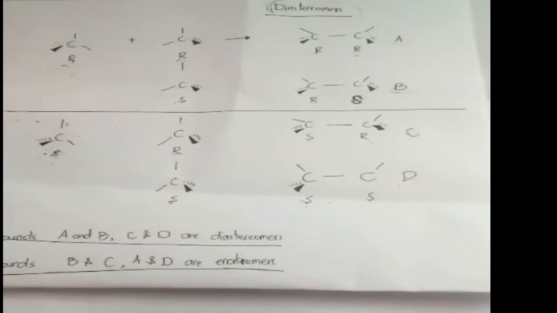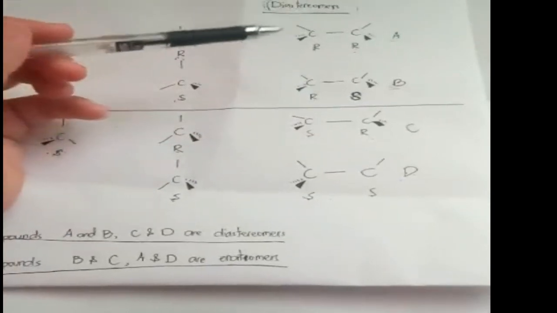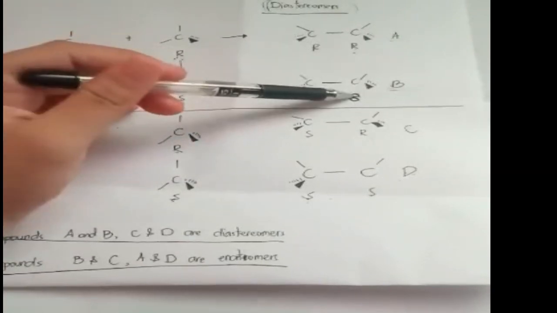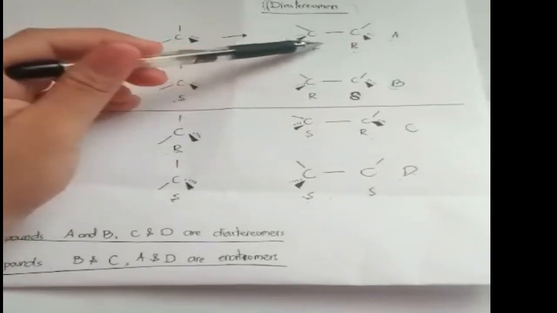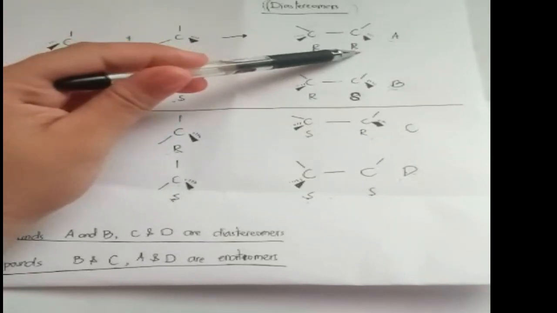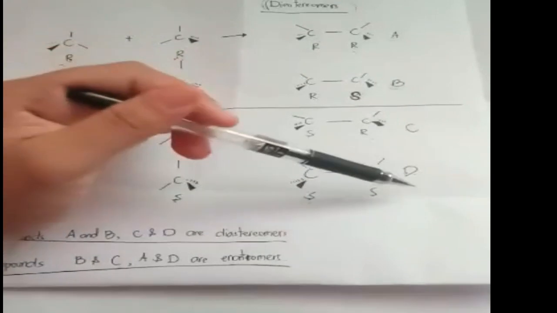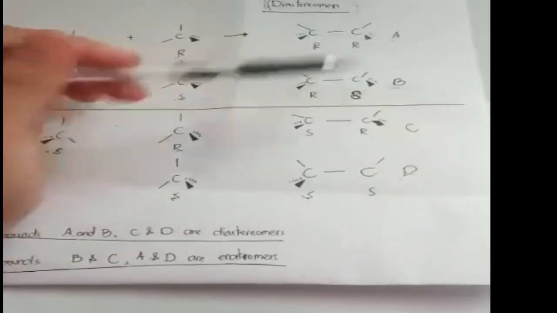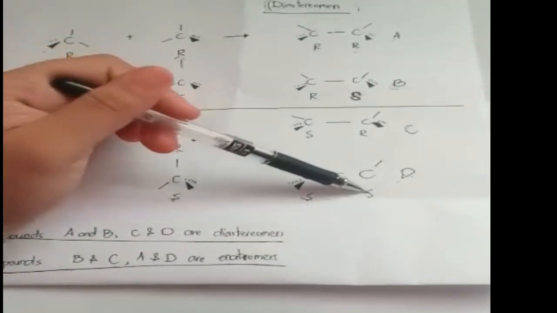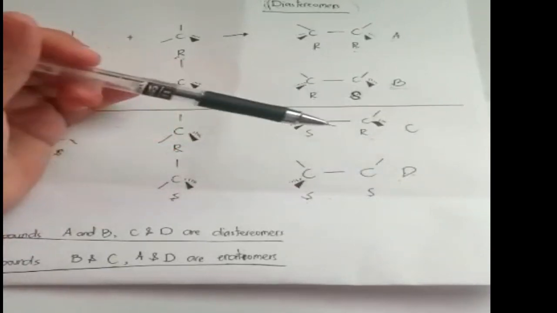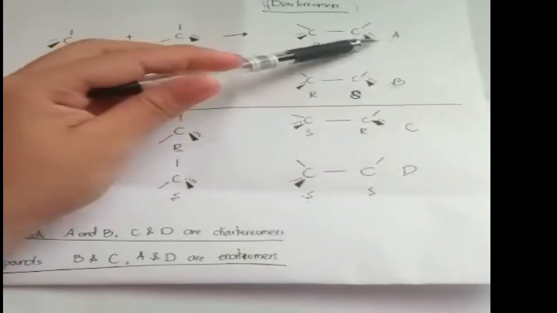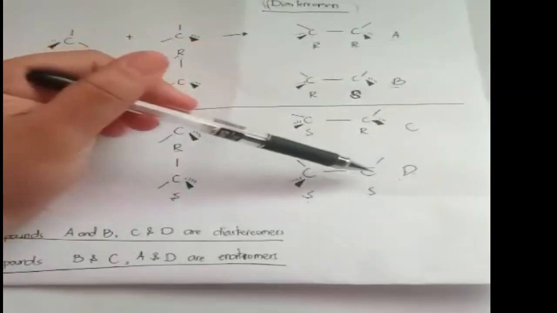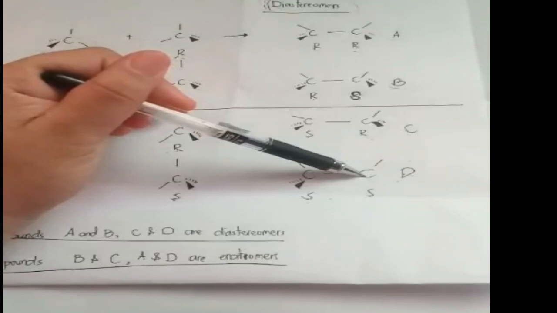Whenever we take the mirror image, we switch the absolute configuration from R to S. So the mirror image of R,R, or compound A, is S,S, or compound D. We call A and D enantiomers because they are mirror images.